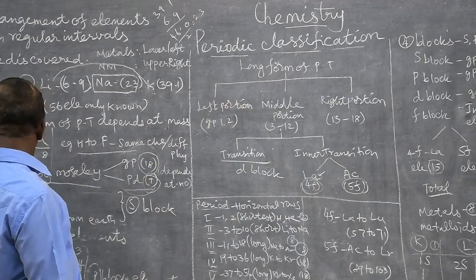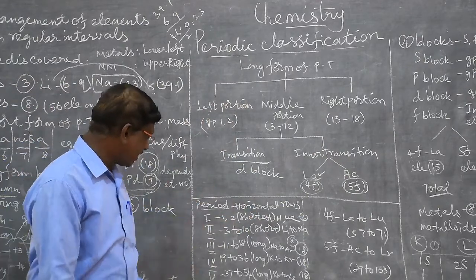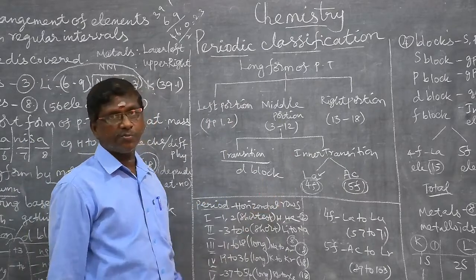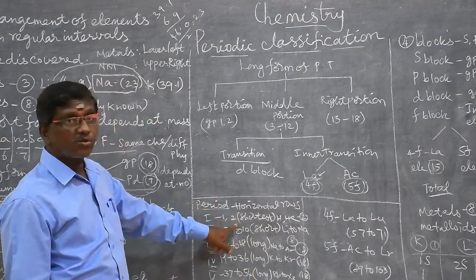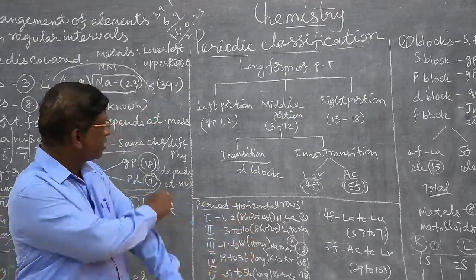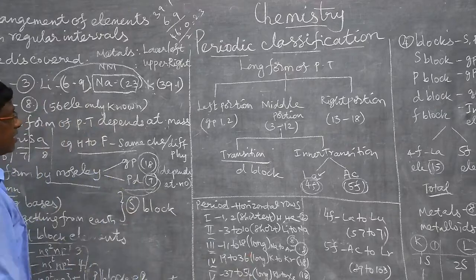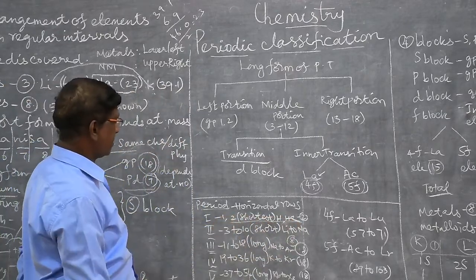As well as already discussed about the group wise, now the period wise. The horizontal rows are called periods. The first period has 2 elements, that is hydrogen and helium. It is called the shortest period.